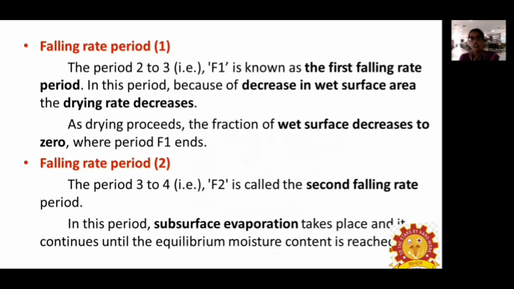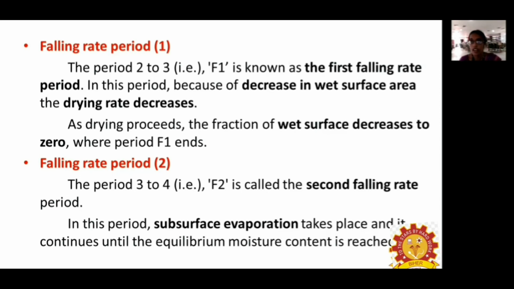The second thing is falling rate period 1, F1. This first falling rate period occurs because of the decrease in the wet surface area, and the drying rate decreases. As drying proceeds, the fraction of the wet surface decreases to zero, where period 1 ends. So in this first falling rate period, the wet surface area decreases. Then periods 3 and 4 are known as the second falling rate period.